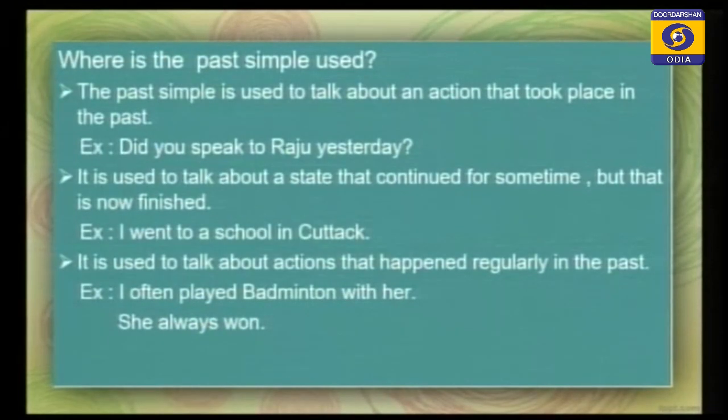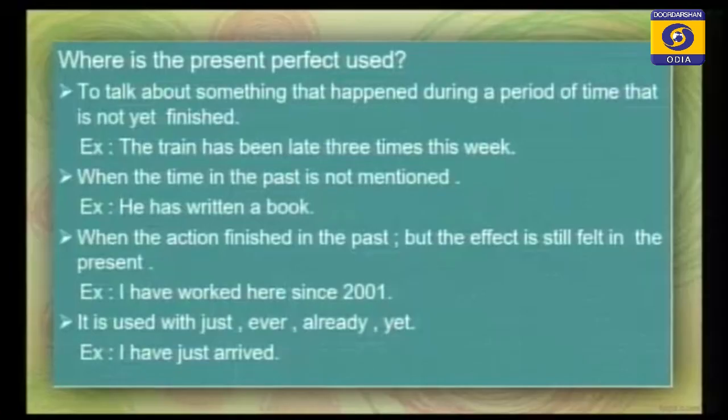Then you see where the present perfect is used: to talk about something that happened during a period of time that is not yet finished.